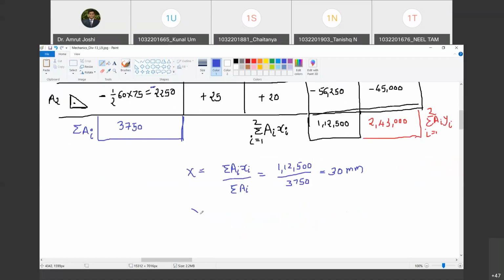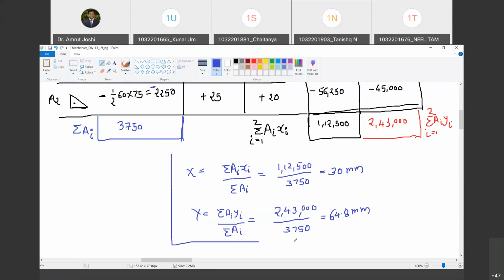And what is y bar? Y bar is nothing but summation A_i y_i divided by summation A_i. So that is 2,43,000 divided by 3750. Tell me how much is that? 64.8 mm. This is the answer. This is the location of the centroid with reference to point O. Are you with me?